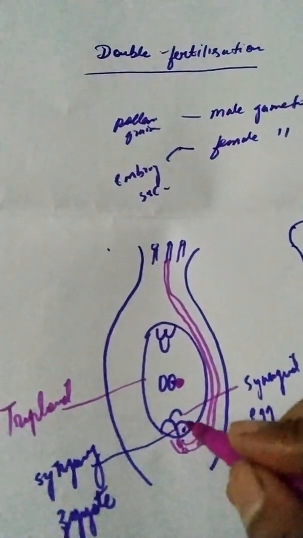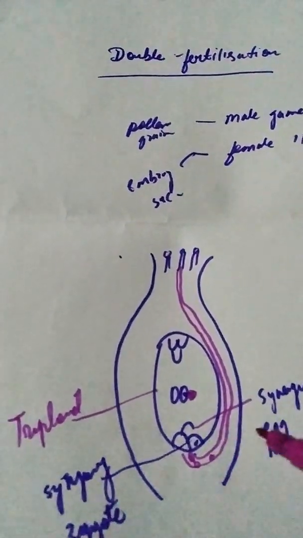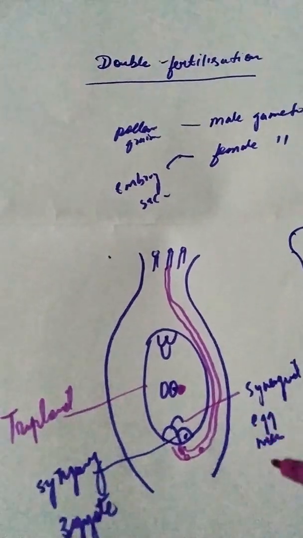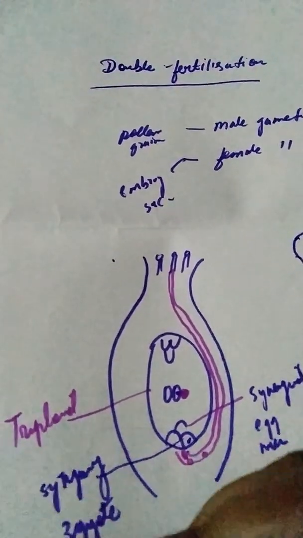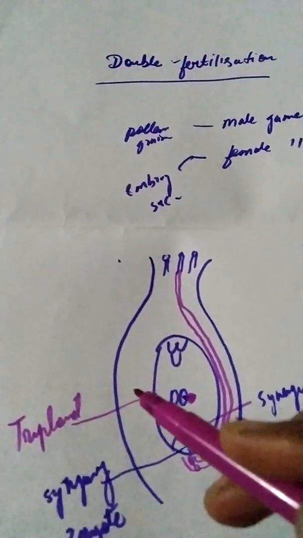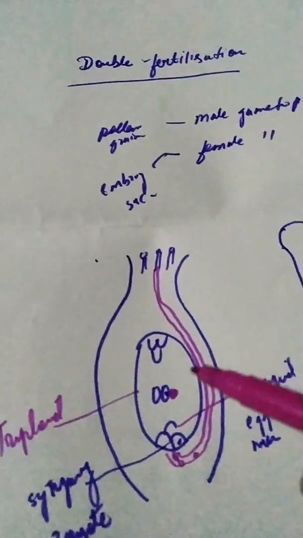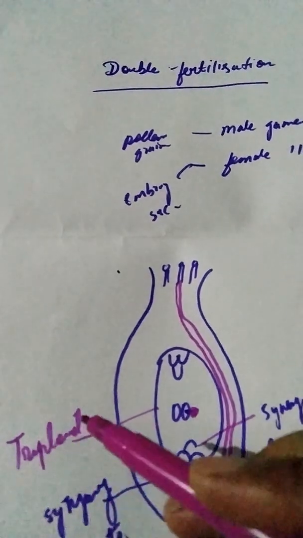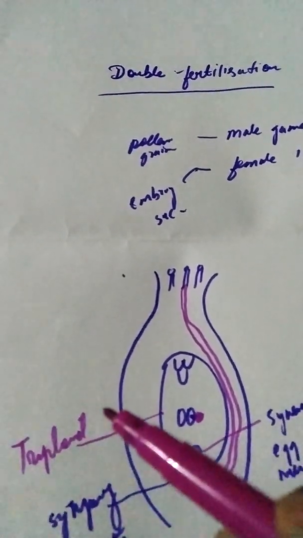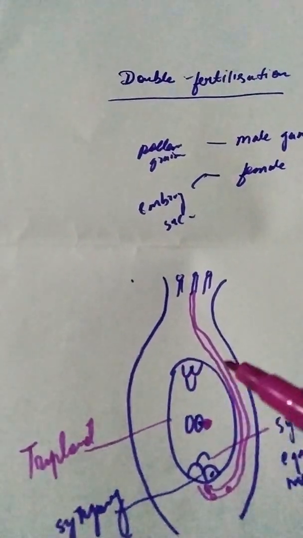The other cells degenerate, and only the one egg nucleus remains to form the zygote. The two polar nuclei and the other male gamete form a triploid, and this triploid is also known as the primary endosperm nucleus.